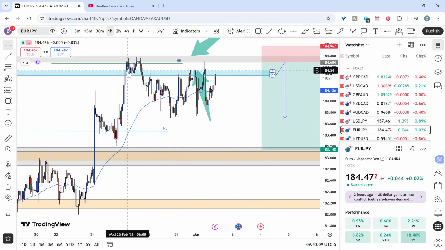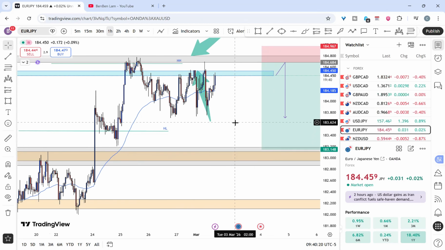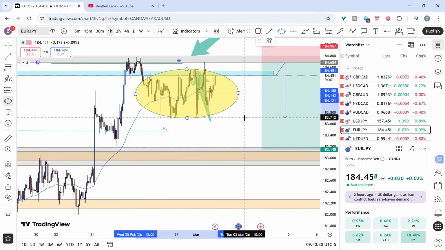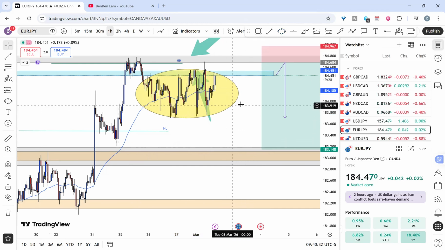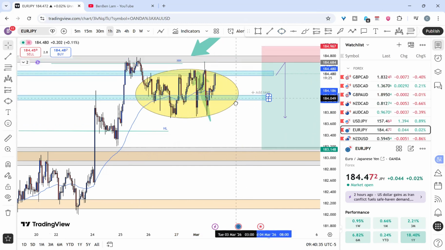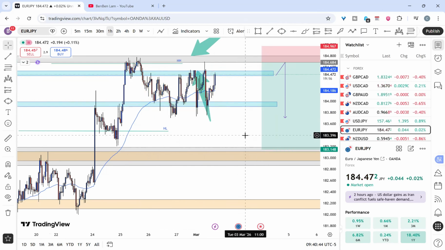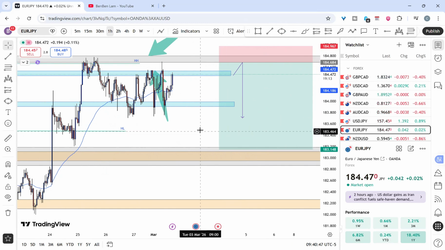Boom. It came back down, rejected, broke through, came back on, rejected, reject after reject, and may reject again. And then we can sell. But we need to be cautious because it seems that we are in a consolidation zone right here. Let me show it to you guys. This one is a consolidation zone because it is literally bumping back and forth like a ping pong right over here. So will I trade Euro JPY? It depends.